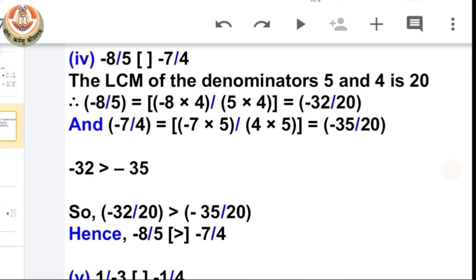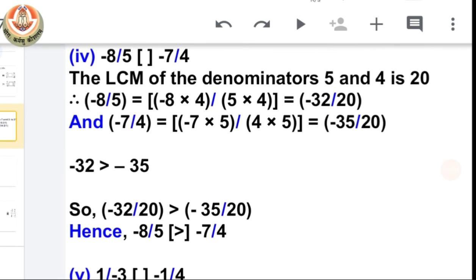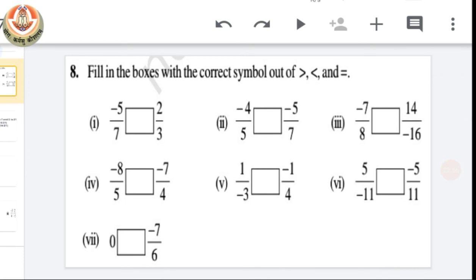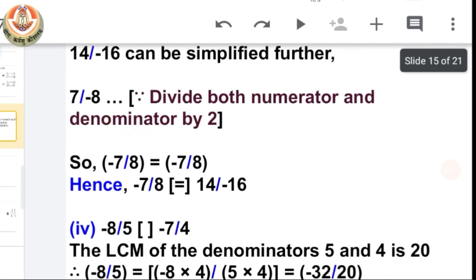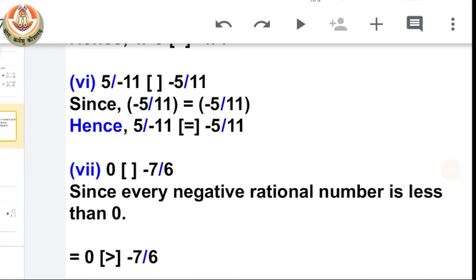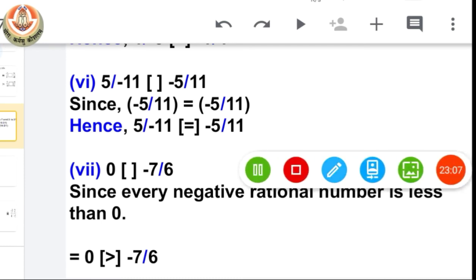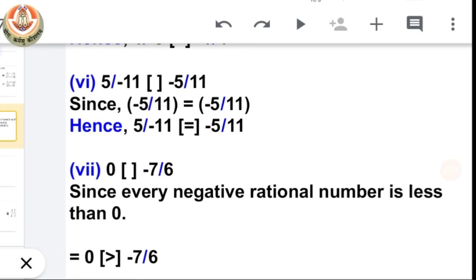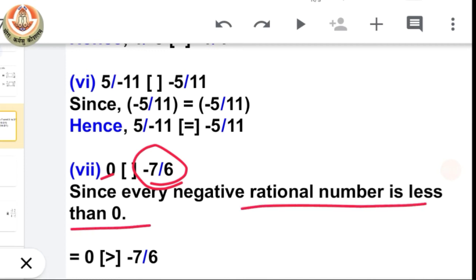Okay, class? And the same thing we have to do with all other parts. Now let's focus on the last one. So see, let's see how we have to do it. Now the last is, you can see here we have 0 on one side and a negative rational number on the other side. So we can easily see that a negative rational number is always less than 0. So we can directly say that 0 is greater than minus 7 by 6.